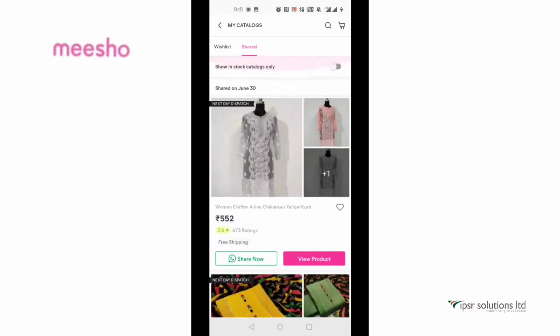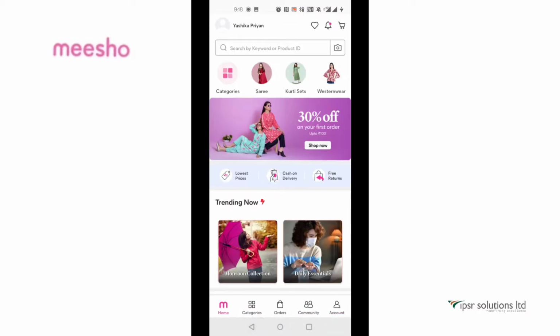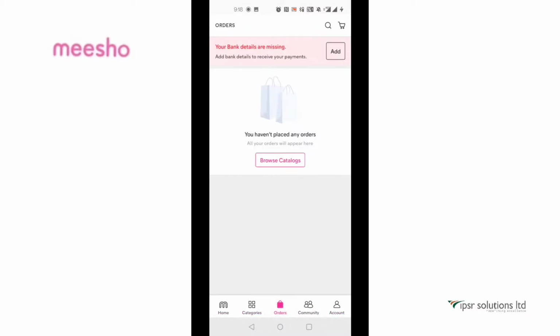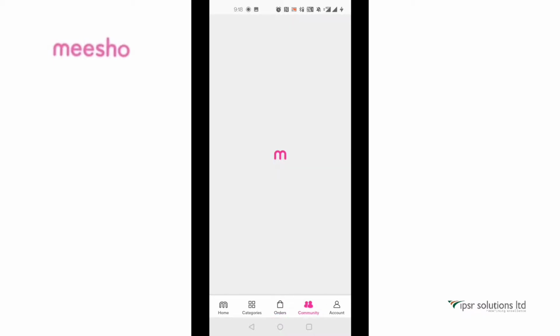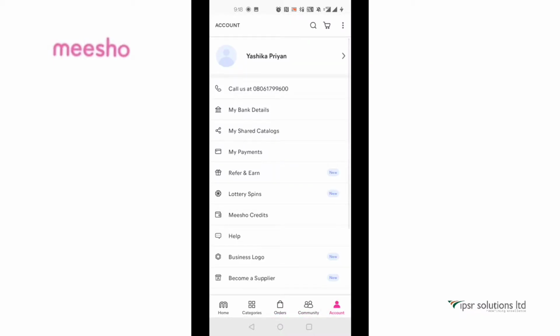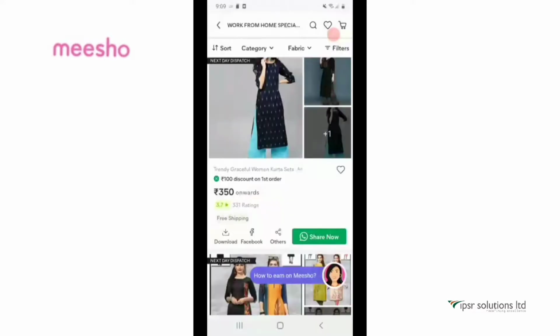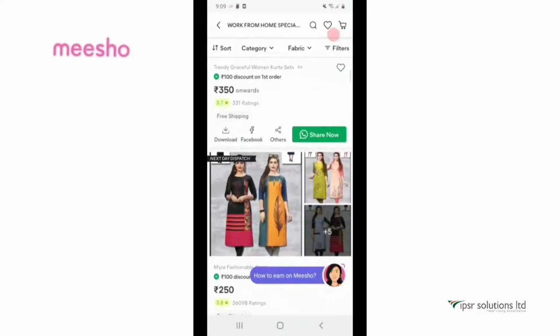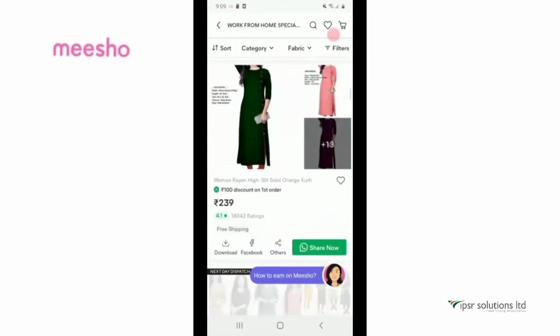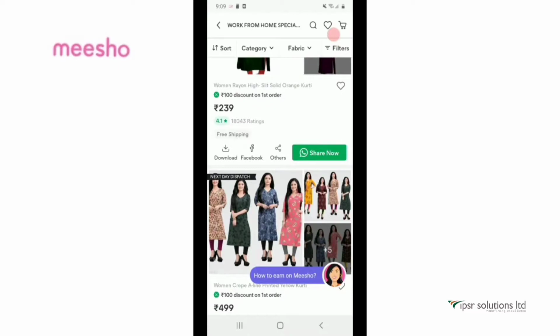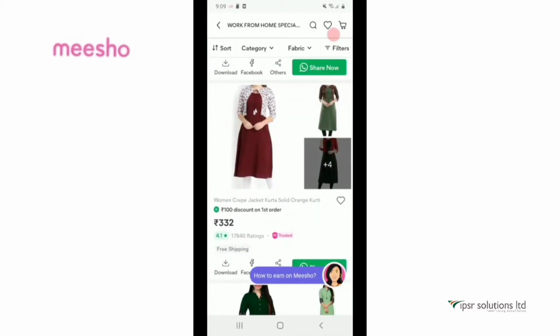When you place an order, Meesho handles the entire delivery process by picking up the product from the suppliers and delivering it to your customers without mentioning anything about the Meesho app to your customers. This way it creates trust between you and your customers. Meesho offers cash on delivery as a payment method. After delivery, Meesho collects the entire amount from your customer and transfers your profit margin to your added bank account.